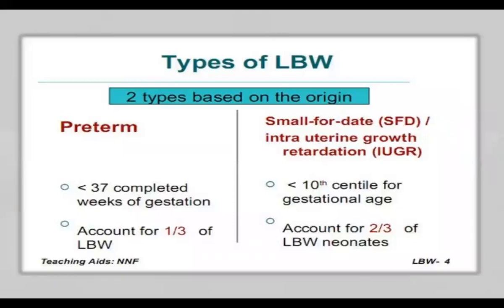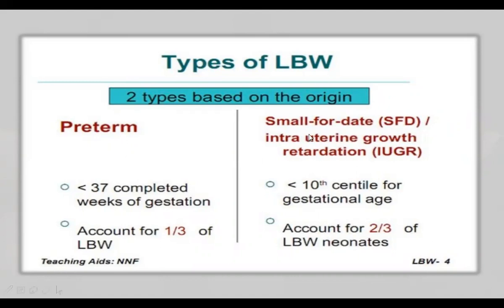Again, LBW, the low birth weight, on the basis of origin is divided into two parts: preterm, and second, small for date, or IUGR, that is intrauterine growth retardation. If the baby is born at less than 37 completed weeks of gestation, it is called preterm, and it accounts for about one-third of the total low birth weight.